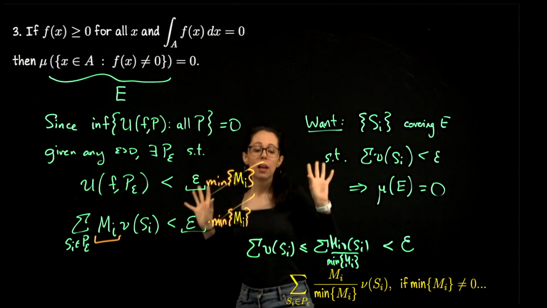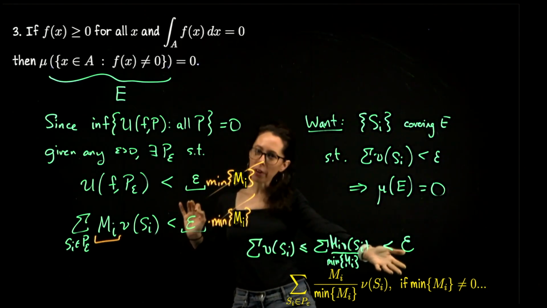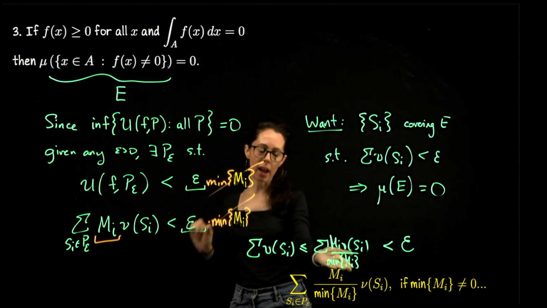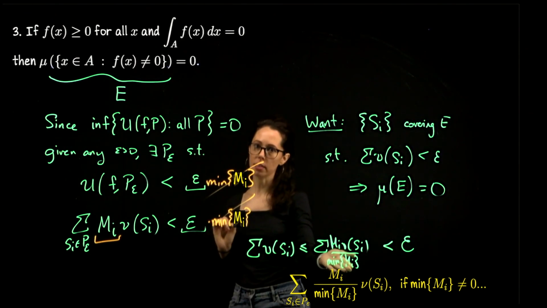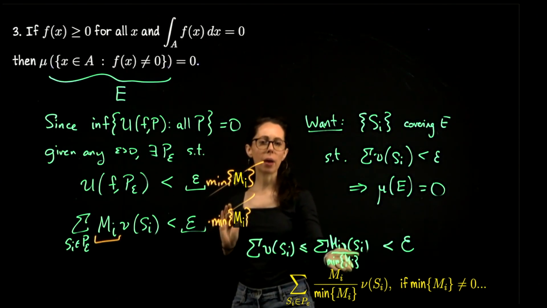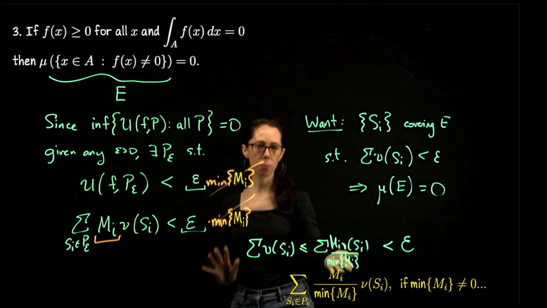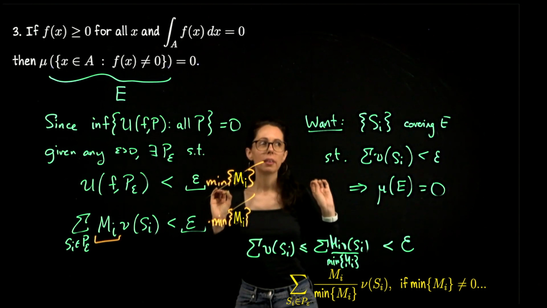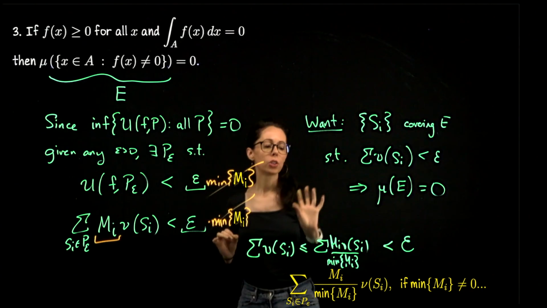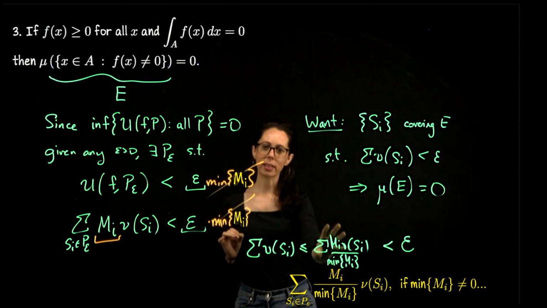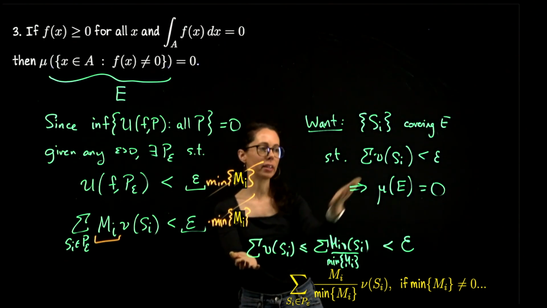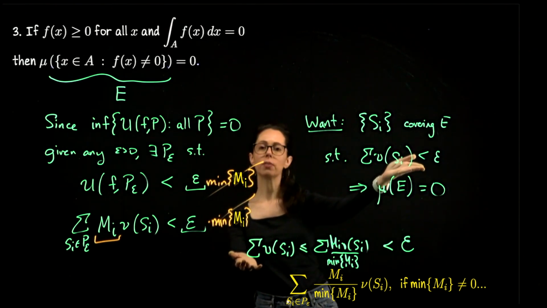However, this is still the spirit of the argument, but what we have to do is make sure that this minimum is actually a fixed number that does not depend on the partition. That's all I will say right now. I'm going to jump right into the proof, but you will see how this comes into the proof. The trick that comes out in the proof traces back to this need that we identified, this need to somehow neutralize that coefficient so that we can get to the desired expression for measure zero.